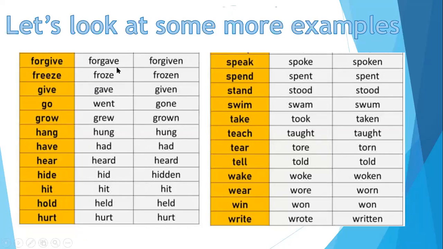Let's look at some more examples. You can go through these words if you want to know some, like if there is any word that you are conscious about, or if you think that you don't know the second and the third form. That is why I put down almost all the common verbs. I tried to put down all the common words. If there is still any word that is missing, you can always search the internet for that, no issue. But you need to know what are the three forms, and just go through them once. Go through it, have a look, because I don't want you people to make mistakes in the future.